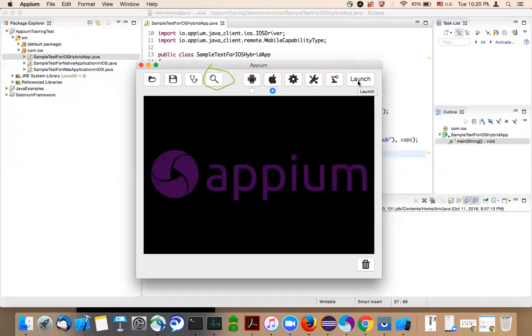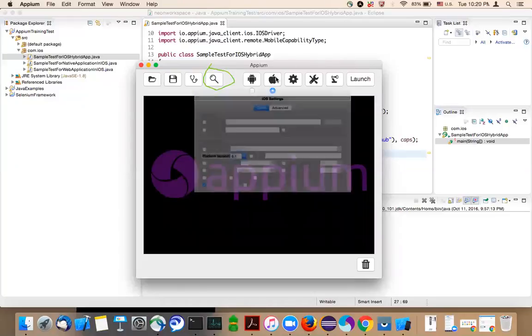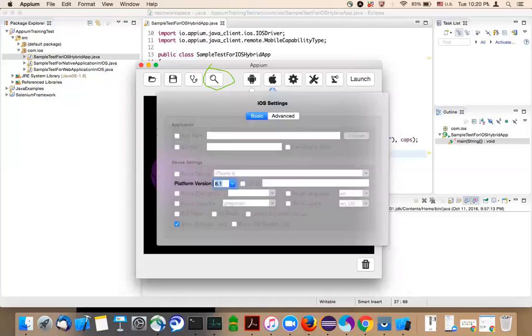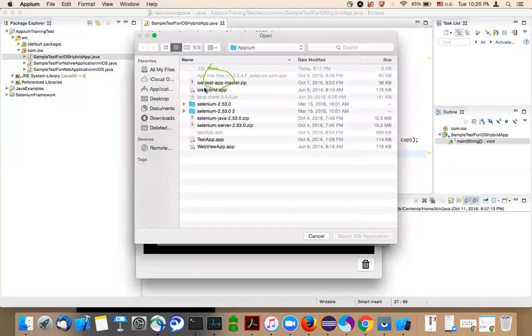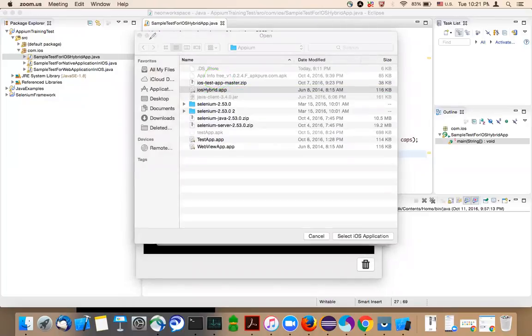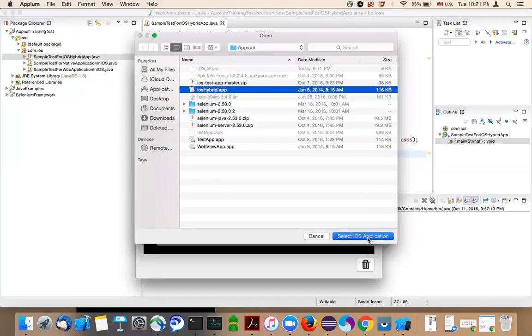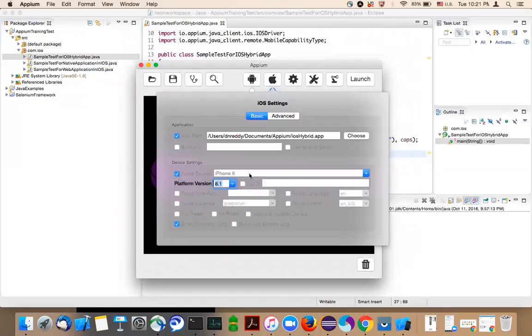By the way, I already explained how to identify the element locators using Appium Inspector for an iOS native or hybrid application. But once again, let's go through it. There is nothing wrong in going again and again. First, you need to give the app path. Choose the app path. Mine is an iOS hybrid app. Select that one. Choose the device, give the device name and then the device version. In my case, the platform version is 8.4.